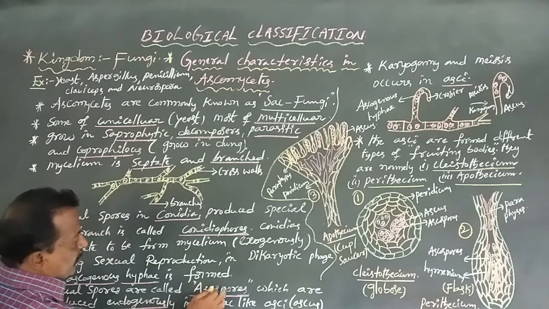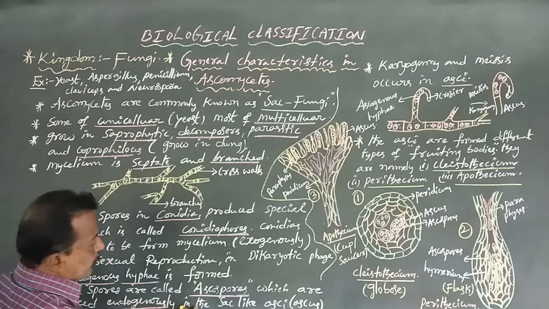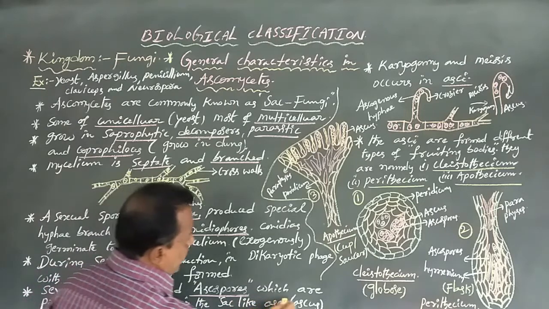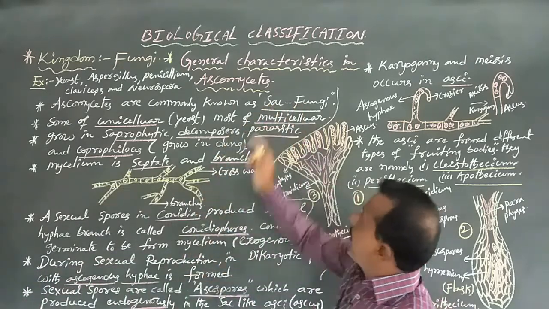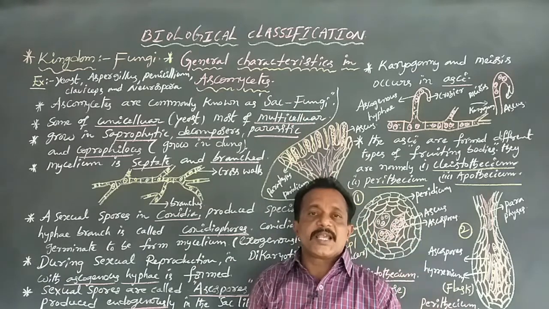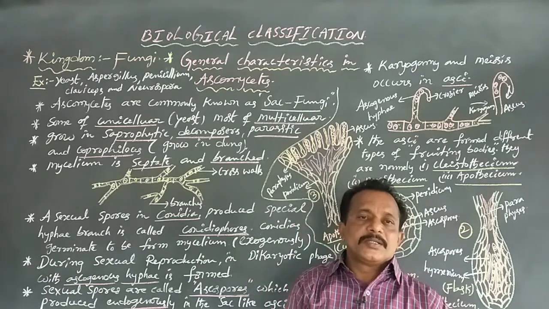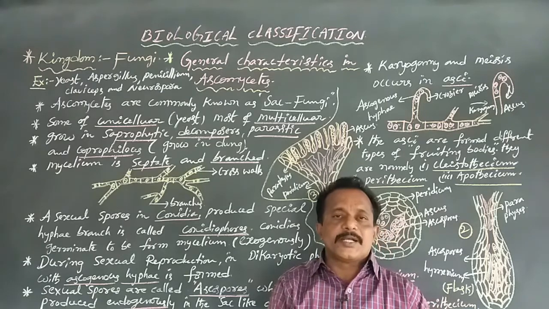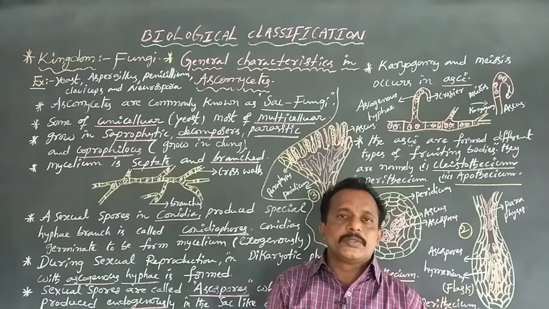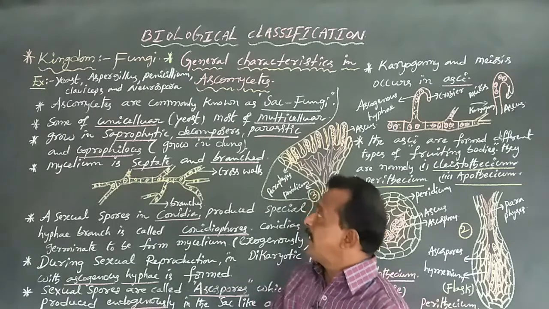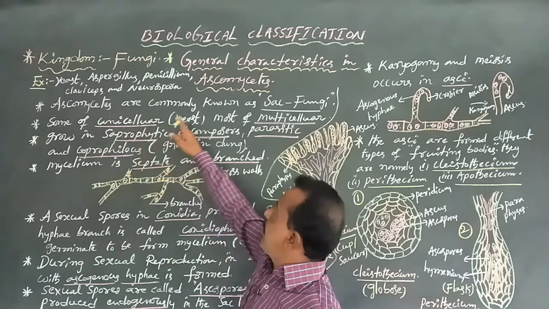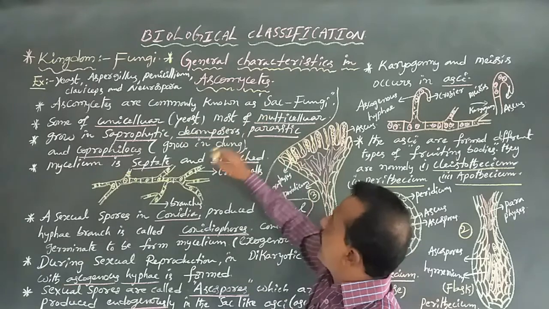One type of spore, the ascospores, is produced in sac-like asci or ascus, which is why they are known as sac fungi. The sac-like asci produce 4 to 8 ascospores. Okay now, Ascomycetes are commonly known as sac fungi.